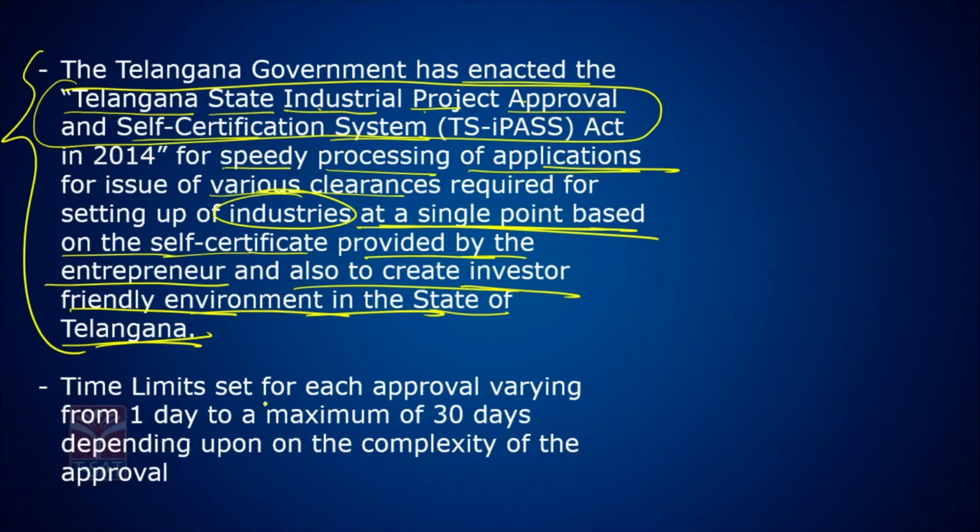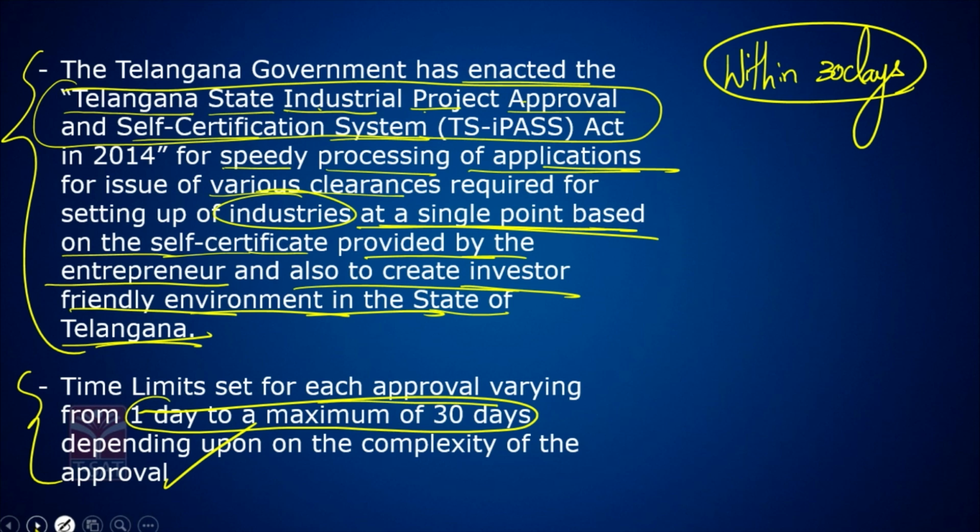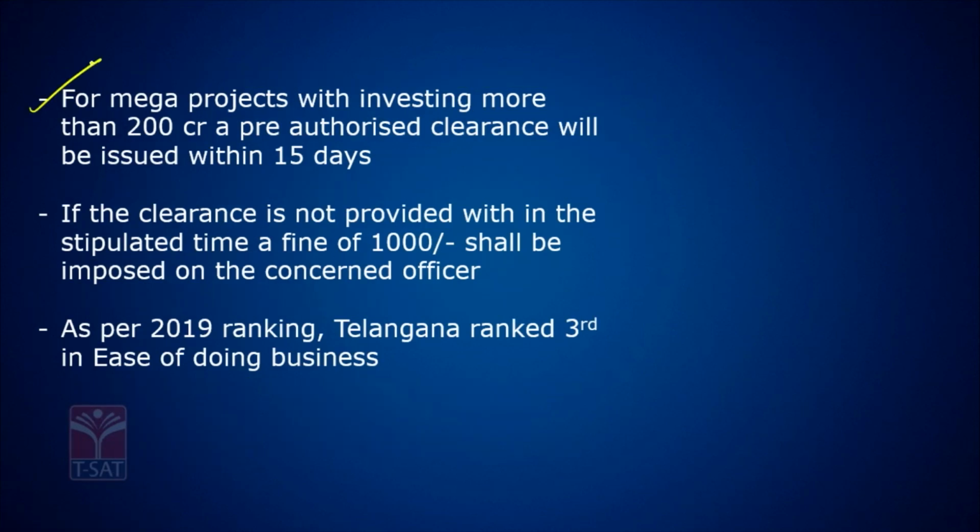Time limit set for each approval was 1 day to maximum 30 days, depending upon the complexity of the approval. If you apply today, it should be given or approved within 30 days. See, within 30 days. There are few exemptions where some should be approved within 15 days only. We will see what are they. Look at this.